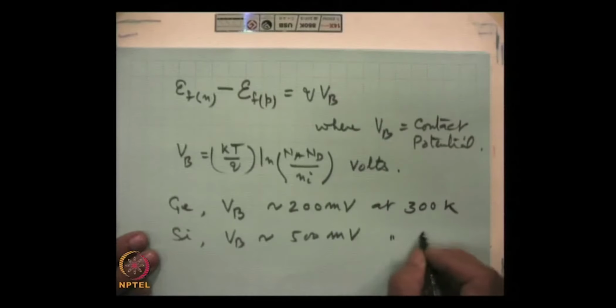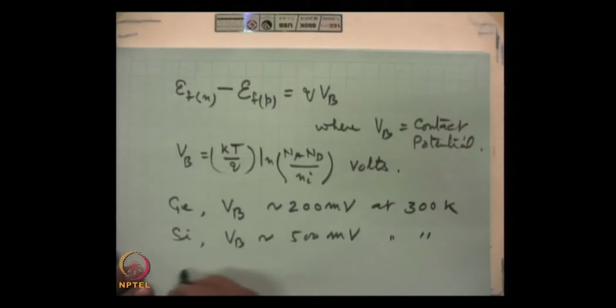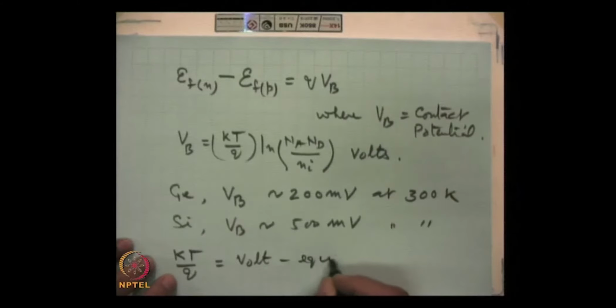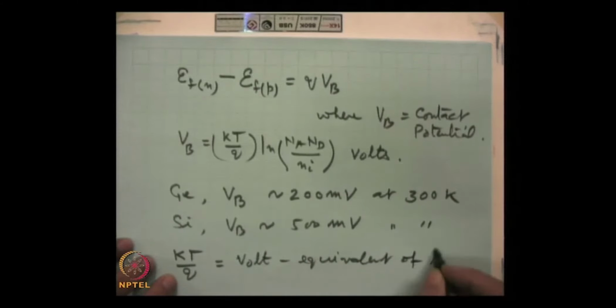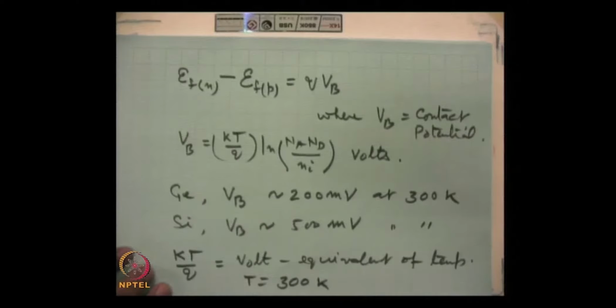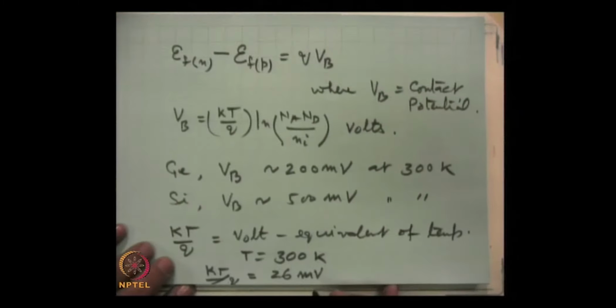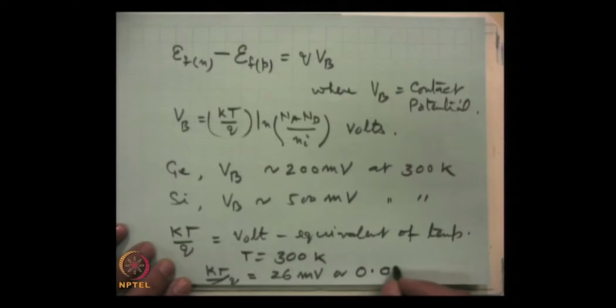This term kT by q is the volt equivalent of temperature, and at room temperature, at T equal to 300 degrees Kelvin, kT by q works out to be 26 millivolts, or 0.026 volts.